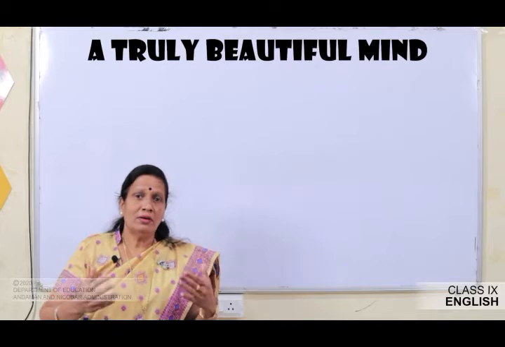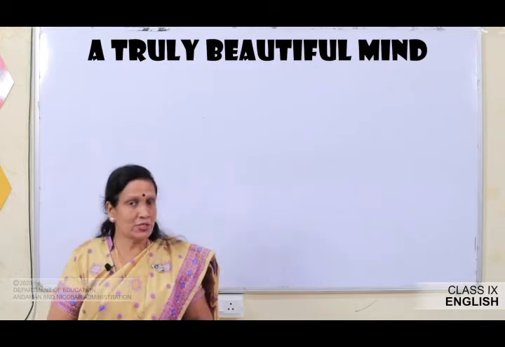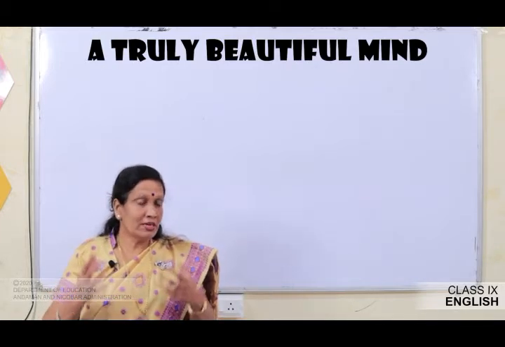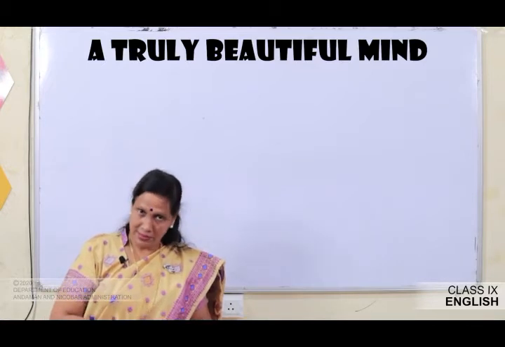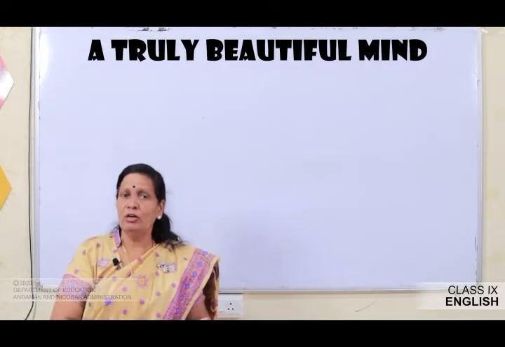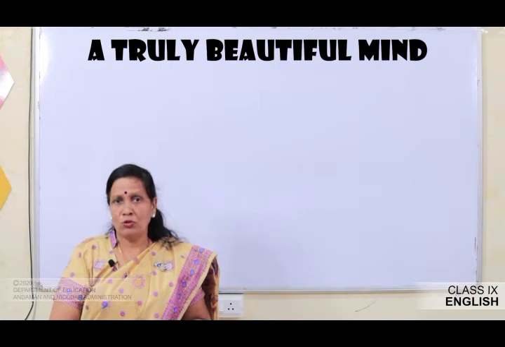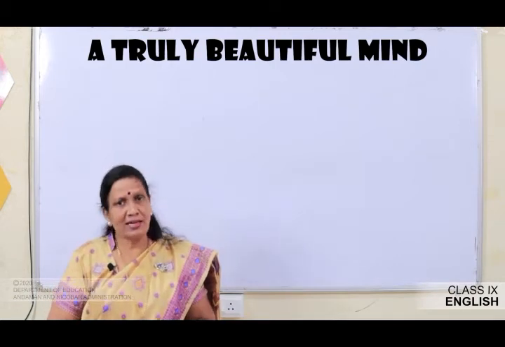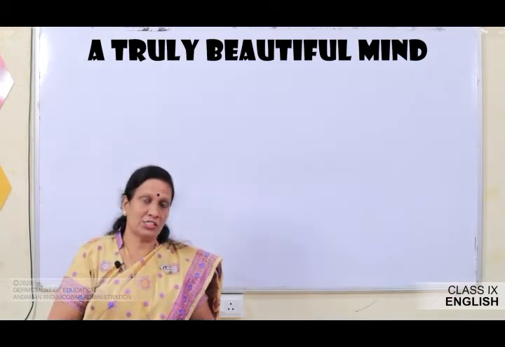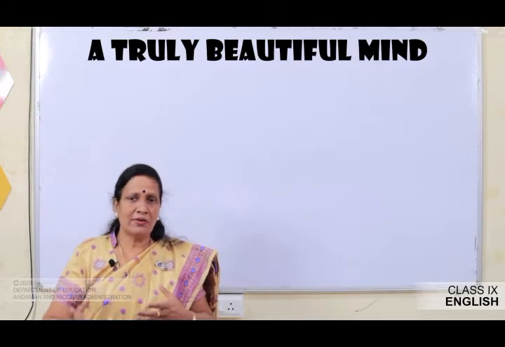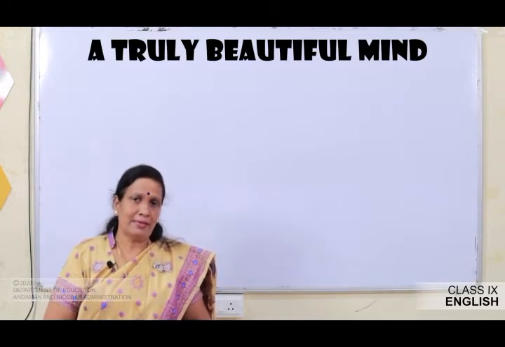You can even request your science teacher to tell you more about the theories which he had discovered, especially the theory of relativity. You can discuss this in your science class with the help of your science teacher, about the discoveries of Albert Einstein.